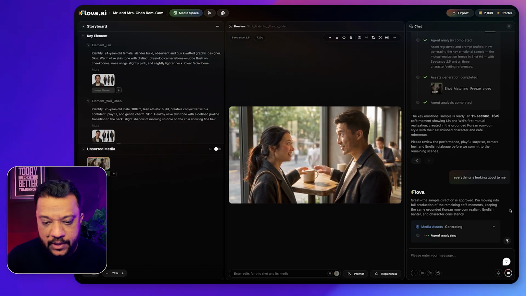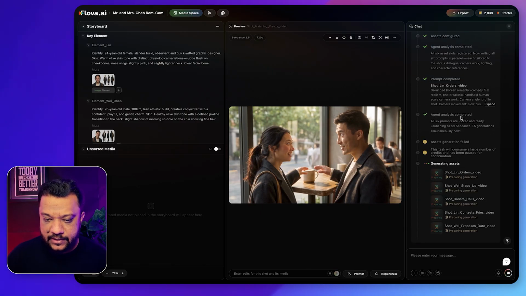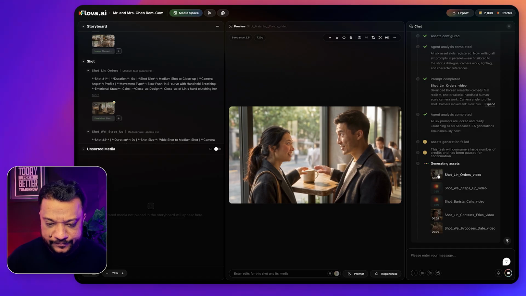All right, so you can see there are multiple shots in line getting generated inside this. And let's check the shots one by one.